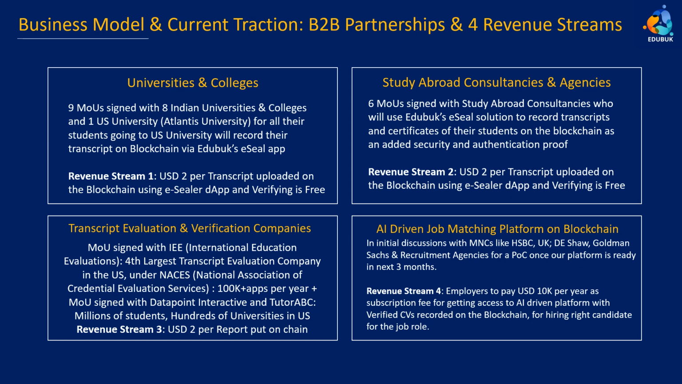And the other one is DataPoint Interactive and Tutor ABC, which already have access to millions of students studying in hundreds of universities. There also we will do USD 2 per report to put on the blockchain. And for the AI-driven job matching platform, we are still in initial discussions with DE and Goldman Sachs here in India to test our solution once our platform is ready in 3 months from now. And they will pay us like USD 10K per year as a subscription fee for getting access to the AI-driven platform. But before all that, we'll have a lot of students on the platform, so that it's relevant for companies to come and hire from there.